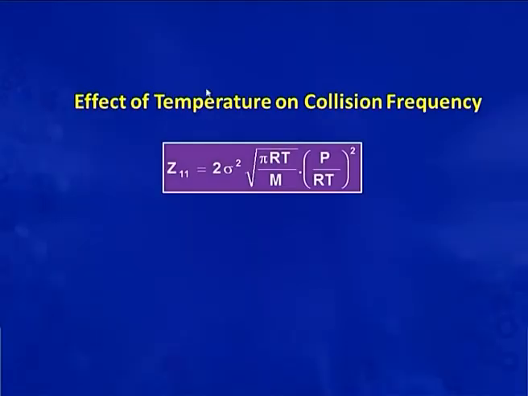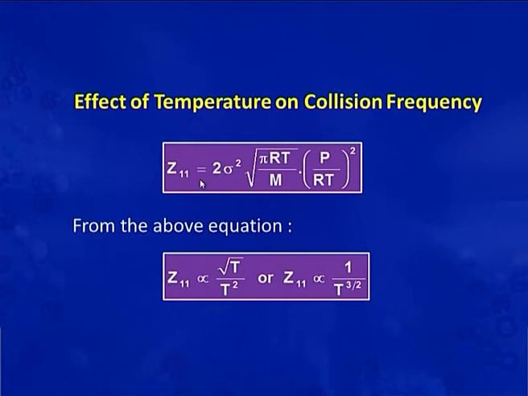Let us discuss now the effect of temperature on collision frequency. The equation is Z11 is equal to 2 sigma square into root pi RT by m into (P by RT) whole square. So, in this above equation, it is given that Z11 is directly proportional to root T and inversely proportional to T square.